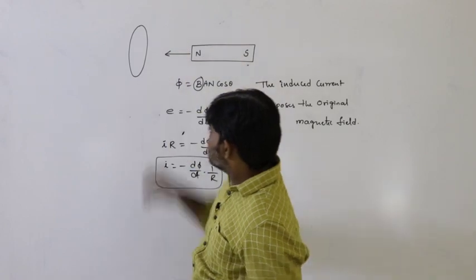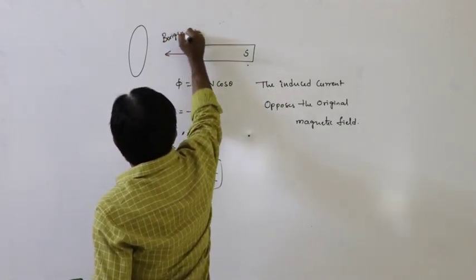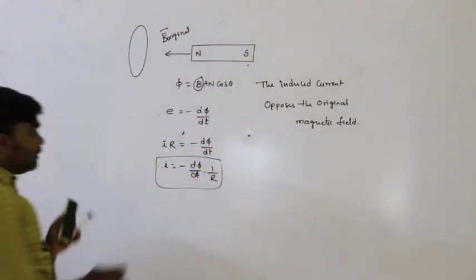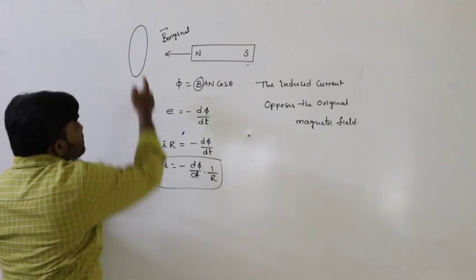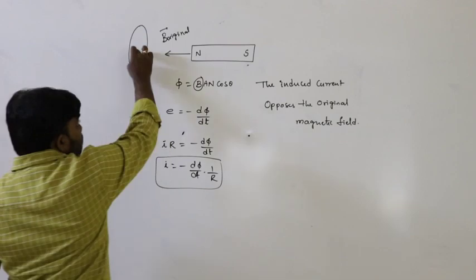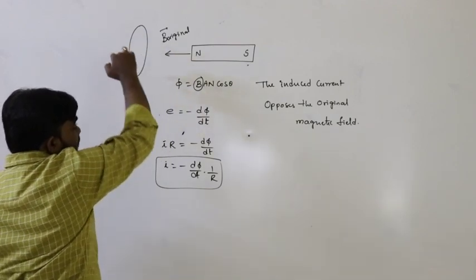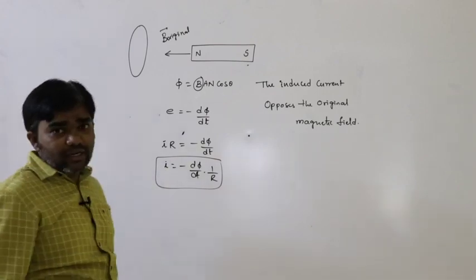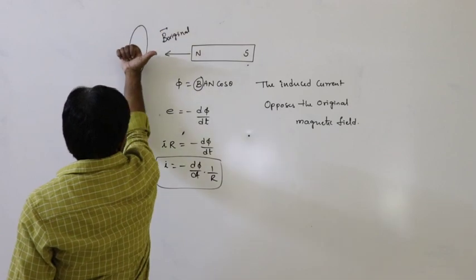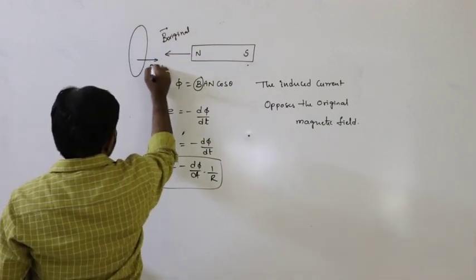This is the direction of the original magnetic field B. But due to the induced current in the coil, again a certain amount of magnetic field is developed. If the current is in this direction, then this is the direction of the magnetic field. So this is B induced.